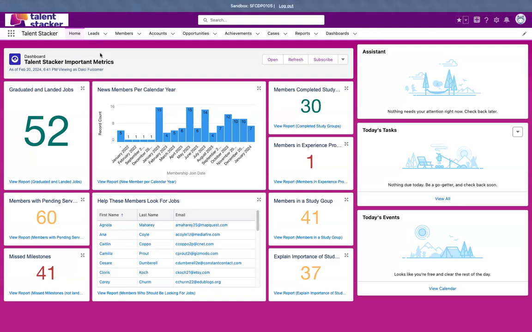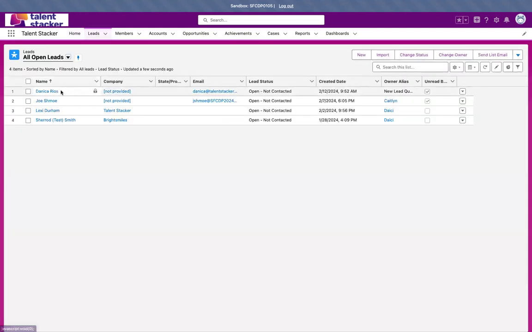So here we have our Talent Stacker org created to track the status of members throughout their progress in the Talent Stacker program. This here is the homepage that contains our dashboards to show some important metrics of the program for the user. So continuing on here to the leads, we've got some leads in the queue here, some potential